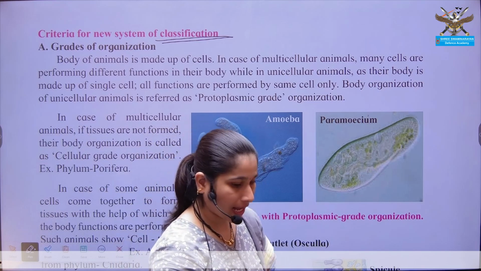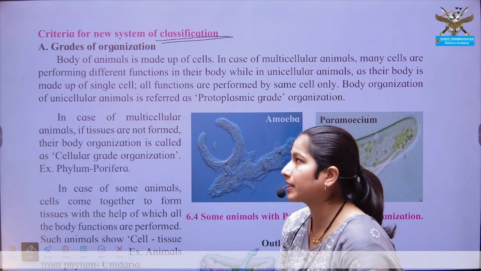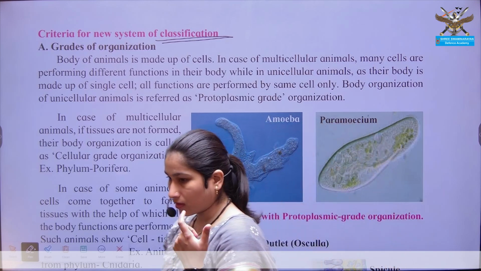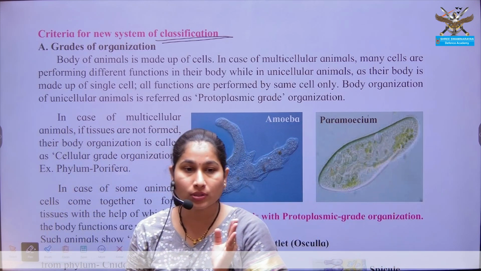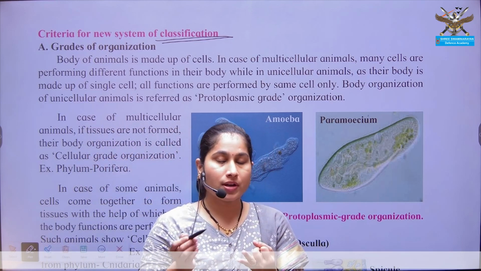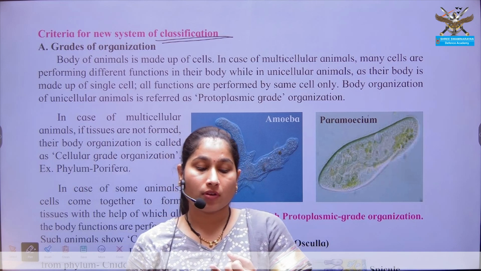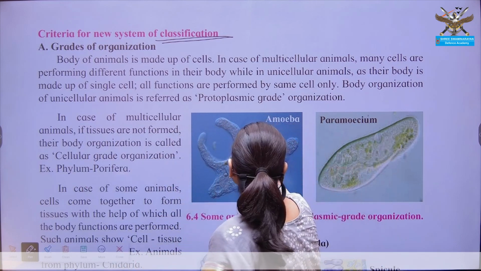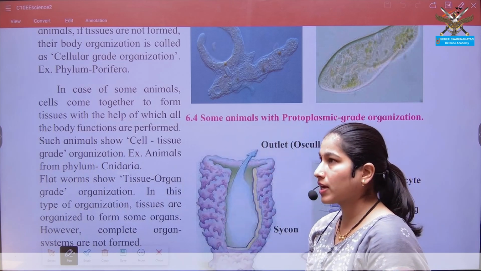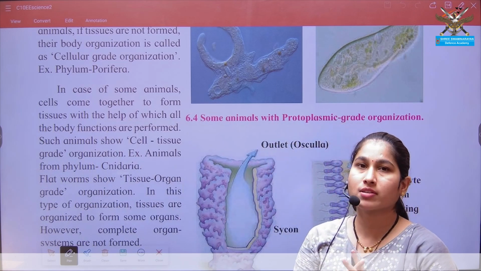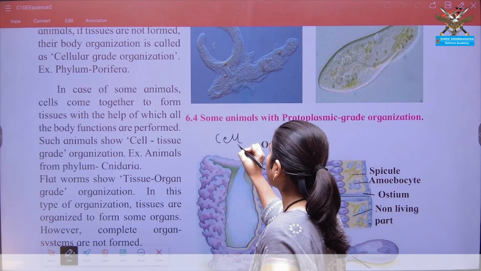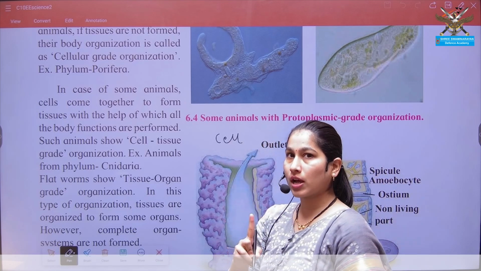In that, we are first going to discuss the grade of organization. That is, how the organism was organized, whether it is a single cell or multicellular. Before understanding the grade of organization, you must know the simple concept from your 8th standard, that a single cell is also a functional cell.